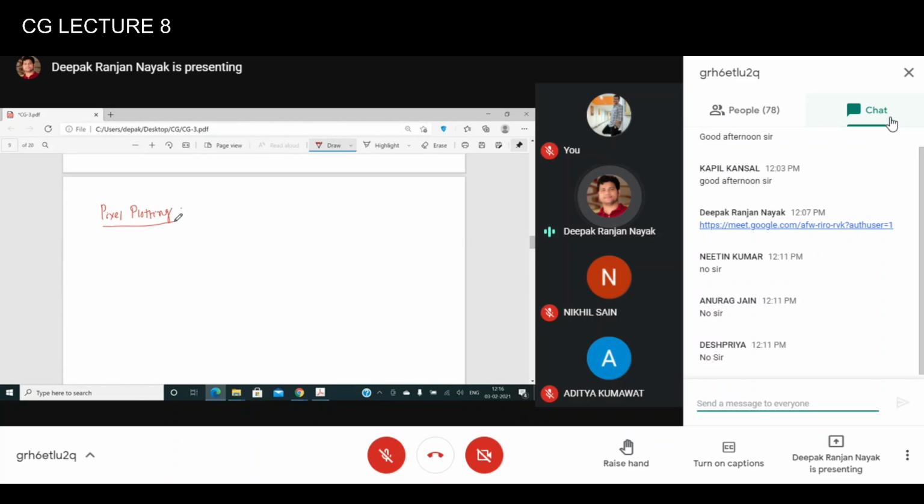And a pixel is nothing but the smallest addressable screen element, that we all know. The screen is nothing but a two-dimensional array of pixels, stored in the form of rows and columns. So how does it get stored? Each pixel is accessed by non-negative coordinate values, as we have discussed. Every pixel has two different things: one is the coordinate value and one is the intensity value. So let me show you quickly by drawing a small two-dimensional array.